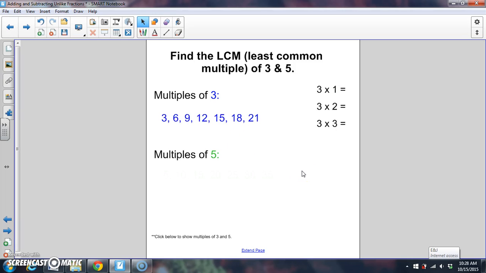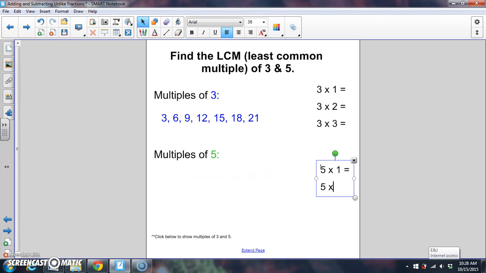Did you come up with a list like this? Now do the same for 5. 5 times 1, 5 times 2, 5 times 3, 5 times 4, and continue till about 5 or so.